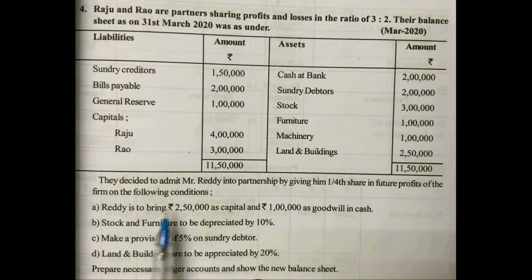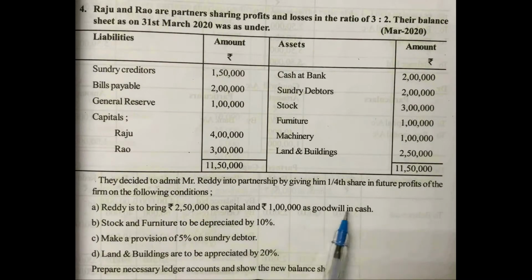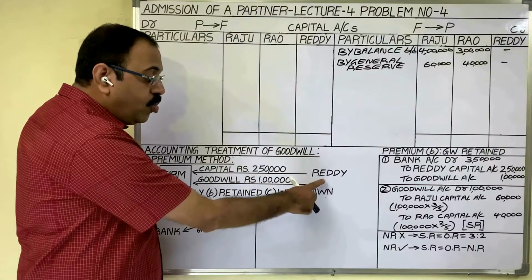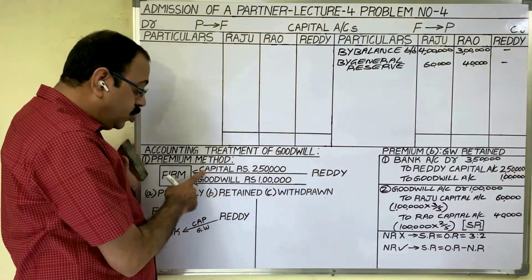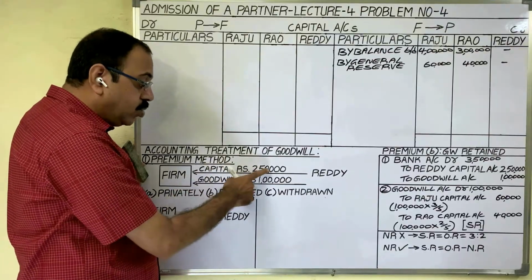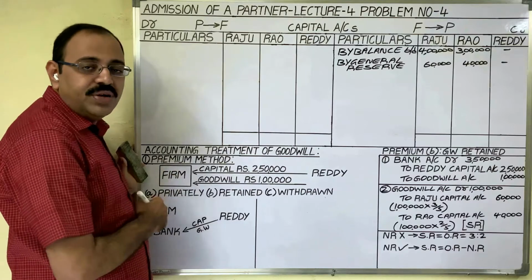Next, come to the capital of the new partner and goodwill. This is related with capital accounts, goodwill account and bank account. Reddy is to bring 2,50,000 rupees as capital and 1 lakh rupees as goodwill in cash. The new partner Reddy, at the time of admission, is bringing two amounts, capital 2,50,000 rupees and goodwill 1 lakh rupees, into the firm.